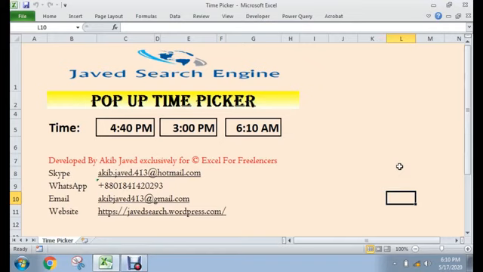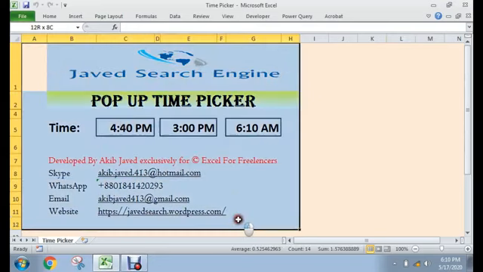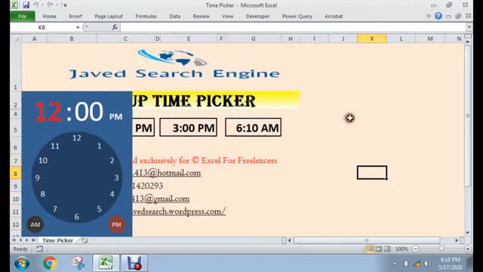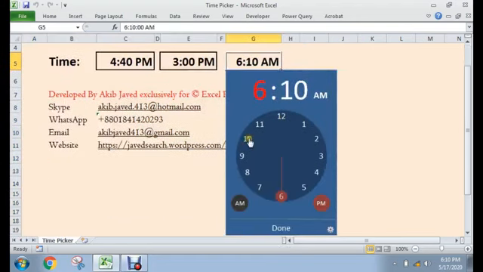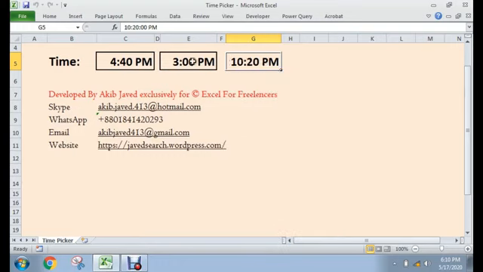I'm Javed. Now I'm showing you how we can use a pop-up time picker in advanced Excel, in your Excel workbook like this. This is a pop-up time picker, where you can choose AM, PM, second, minute, and time.